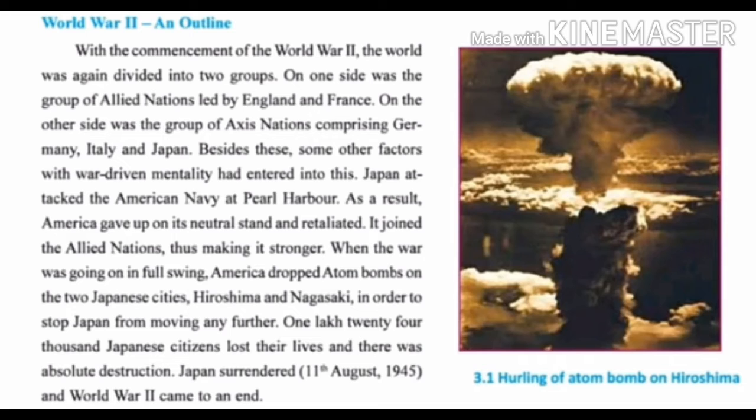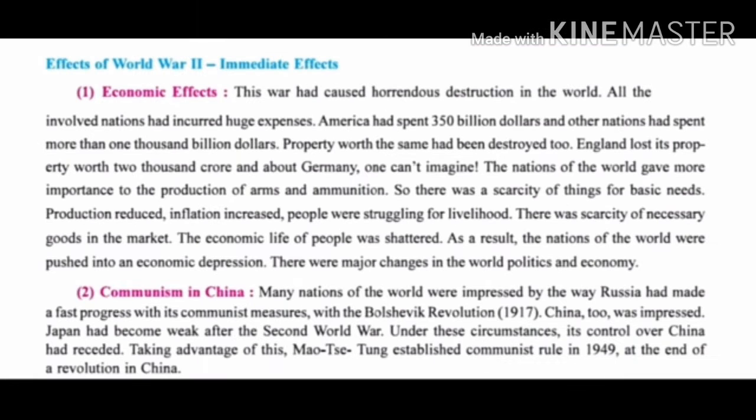1,24,000 Japanese citizens lost their lives and there was absolute destruction. Japan surrendered on 11th August 1945 and World War II came to an end. Because of this atom bomb, there was loss of many lives in Japan, and so Japan surrendered itself, and as it surrendered, World War II came to an end. This was an outline of World War II. Let's see further. Now comes the effects of World War II.